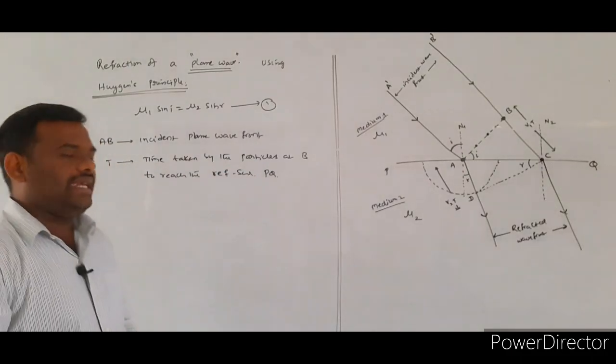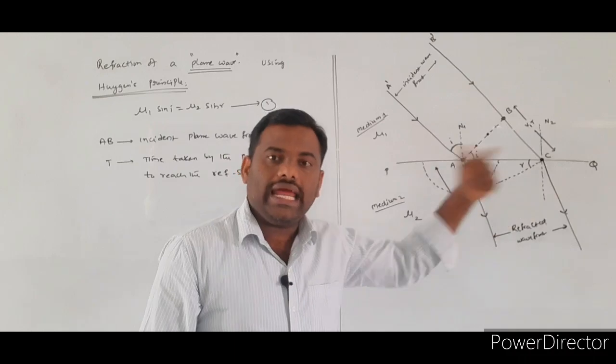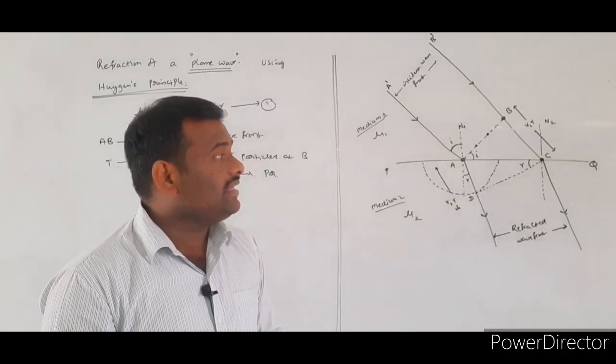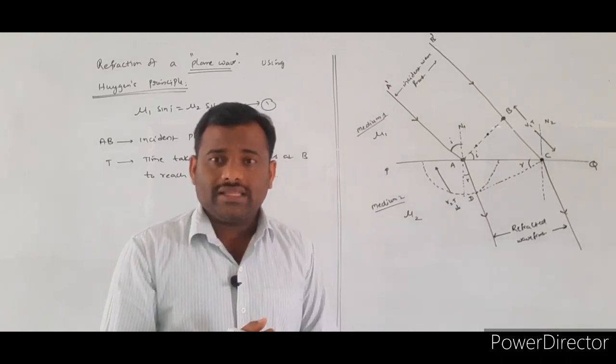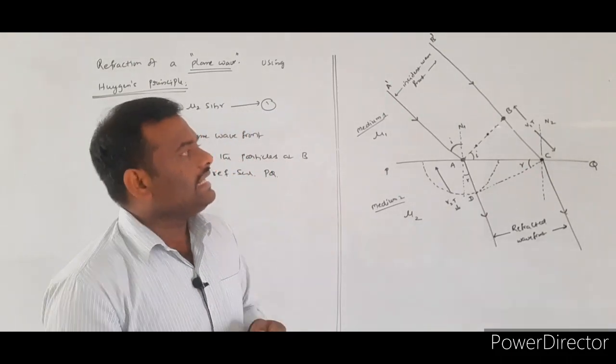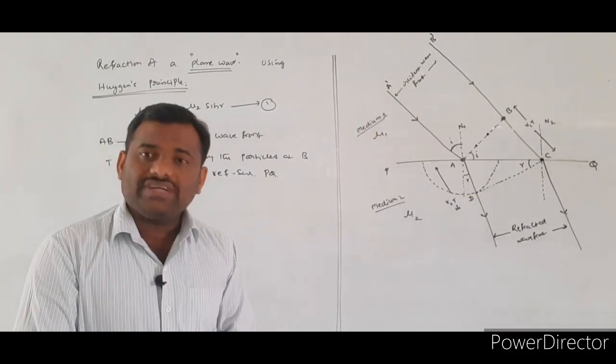I am assuming that initially the particles at A will be striking the surface earlier, and later the particles present at the point B will be striking the surface PQ. I am assuming that the particles at the point B will take a time of t seconds.